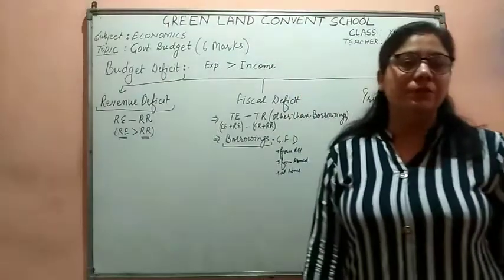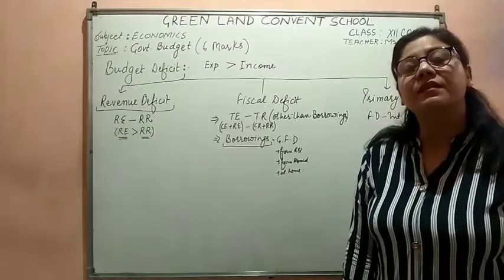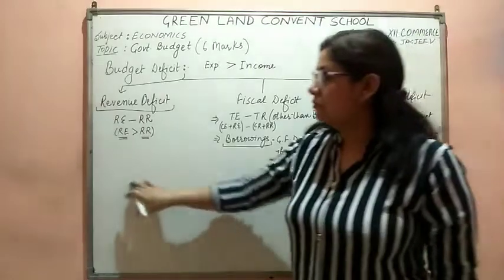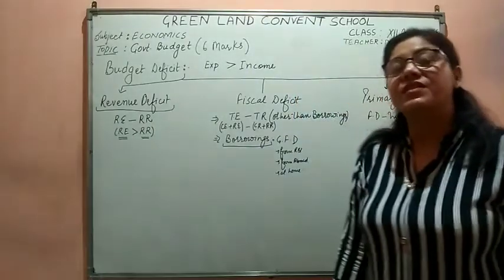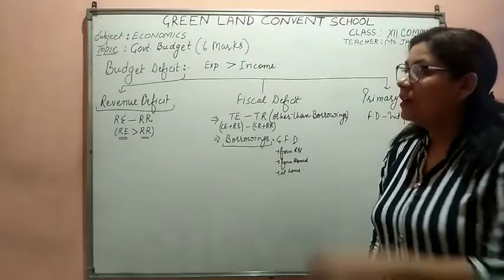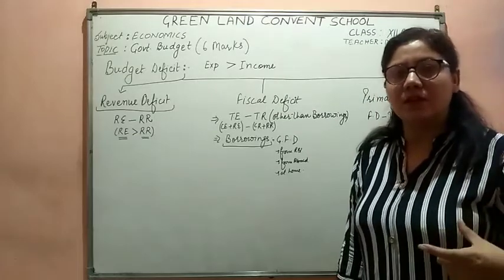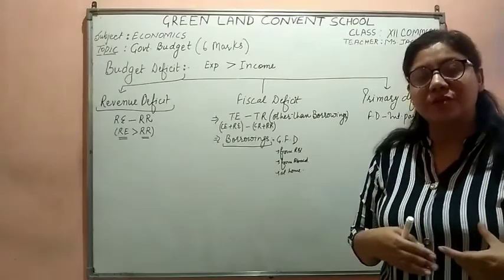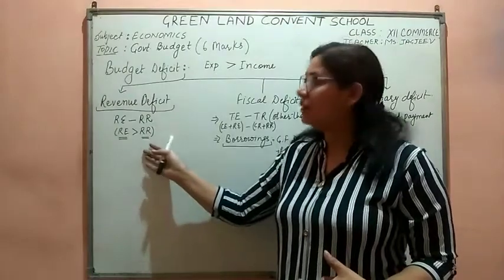Thirdly, what could the government do? The government could sell something. The government could do the disinvestment to keep the two things equal. If the government is doing the disinvestment, again that is a capital receipt. I think everyone is now clear with the word disinvestment. When the government sells its share in the public enterprises to private hands, that is a disinvestment being done by the government.